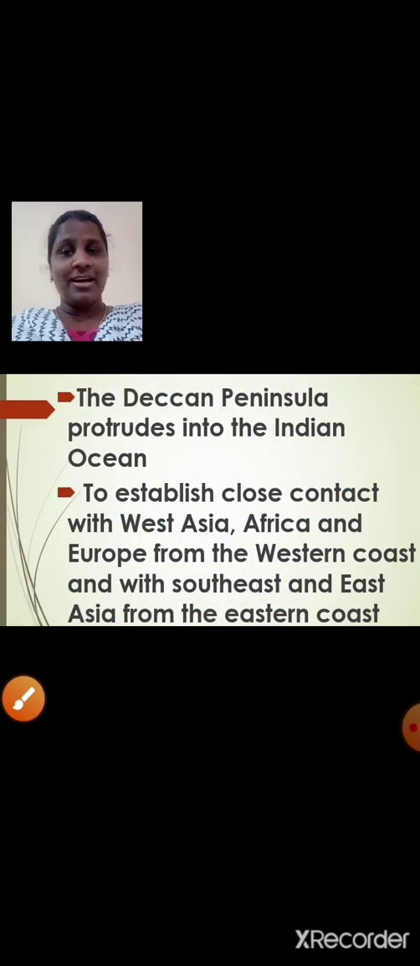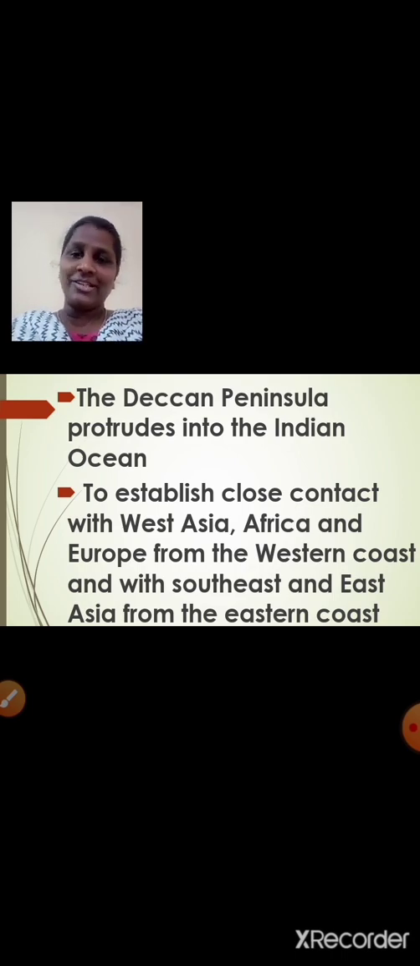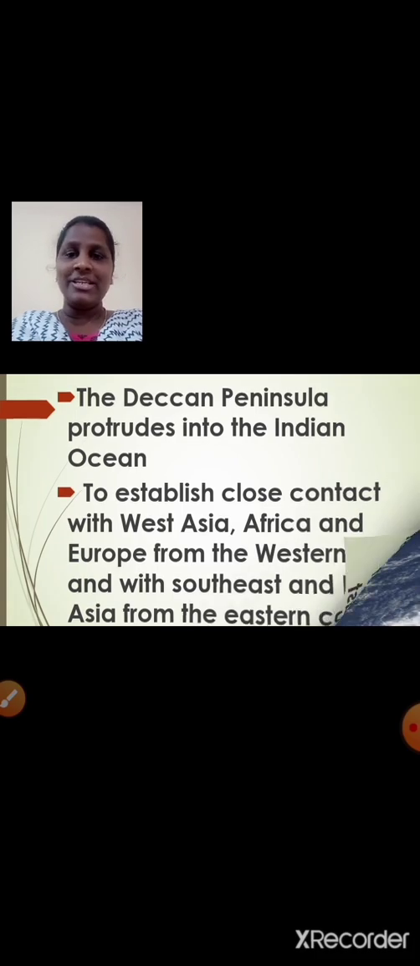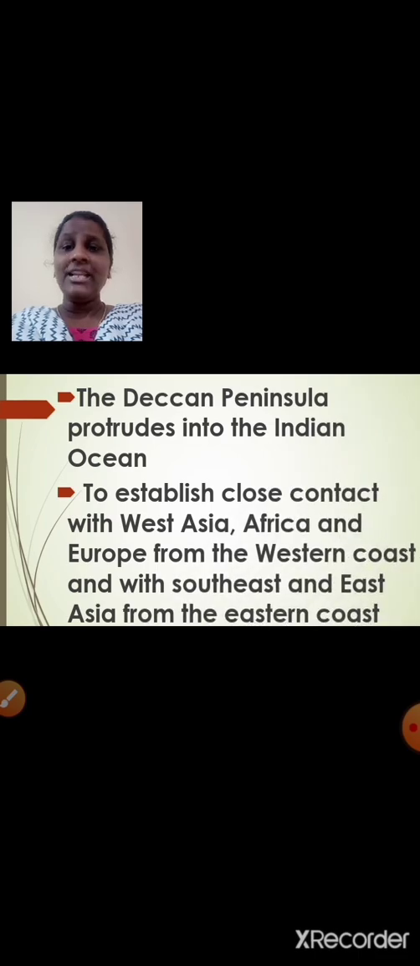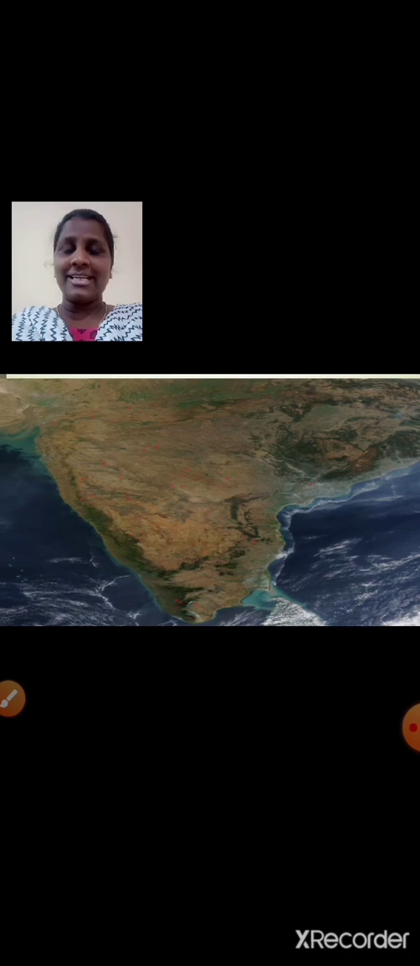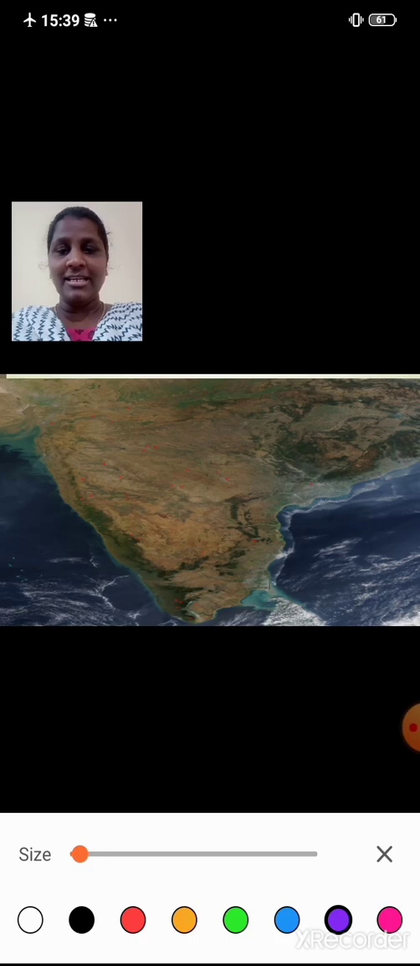The Deccan Peninsula protrudes into the Indian Ocean. Students, what do you mean by protrudes? Yes, to extend from a surface or a boundary. I had already explained to you about the peninsula, the landmass that is surrounded by water on 3 sides. So here the Deccan Peninsula protrudes into the Indian Ocean. Can you see, students? Here we have the Indian Ocean towards the south.